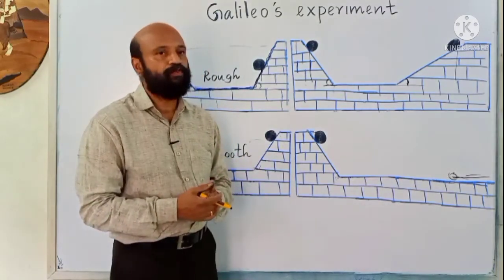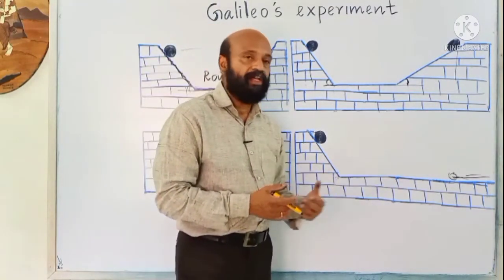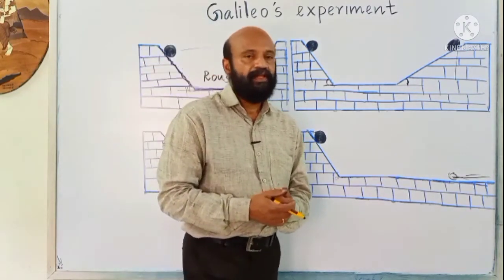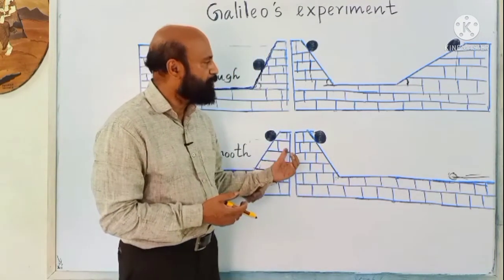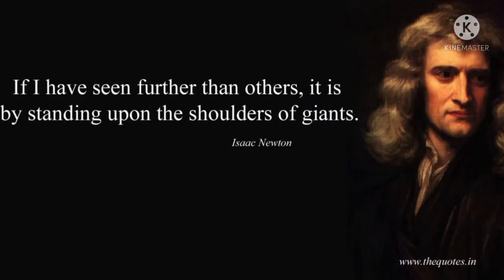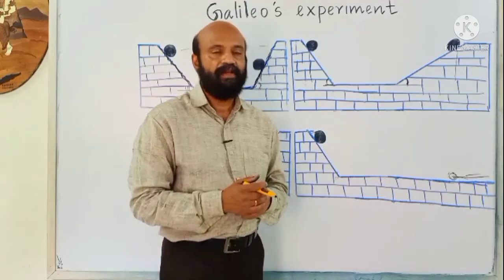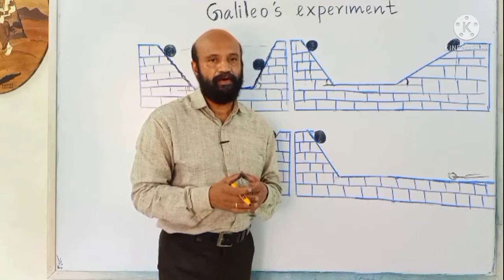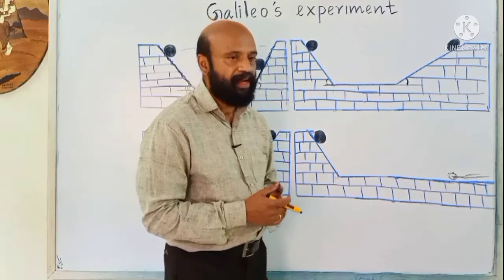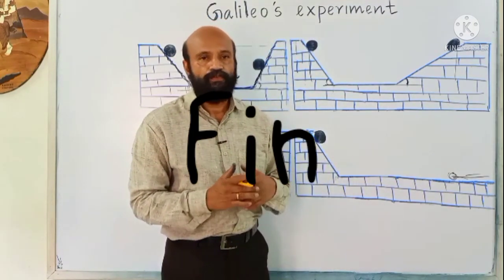This experiment was done in the 15th century. Aristotle gave his idea 2500 years back. Newton depended on this experiment. Newton once said, if I have seen farther than others, it is because I am standing on the shoulders of giants. We have to include Galileo among these giants. Then from these experiments, Newton gave three laws of motion.